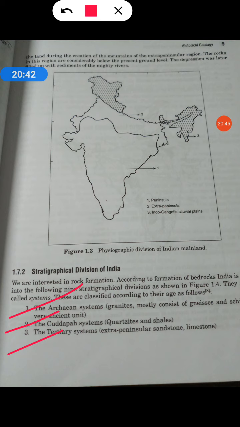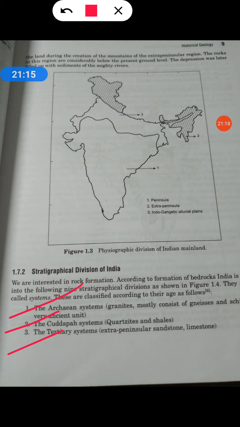The very ancient units. And the Kudappa second is quartzites and shales. So this is based on the bedrocks. Bedrock formation means which kind of minerals are in the bedrocks. So it is divided on the basis of rocks only, stones, rocks and all those things. Then the Kudappa system comprises quartzites and shales. So this system consists of two main minerals, quartzites and shales.